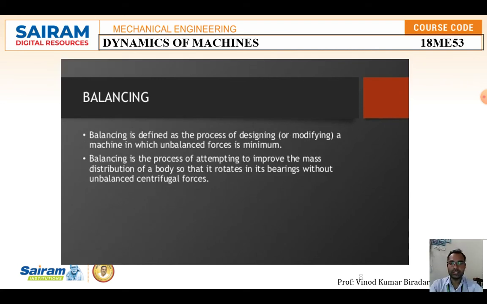Next is balancing. Your topic will start from this. Balancing is defined as the process of designing or modifying a machine component so that we reduce the unbalance in the machine. It is the process of improving the mass distribution of a body so that it rotates in its bearings without unbalanced centrifugal forces.